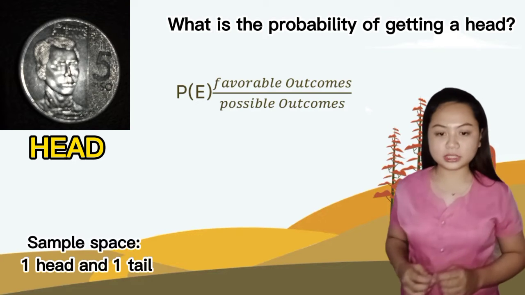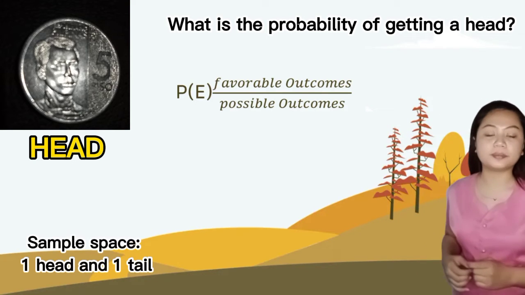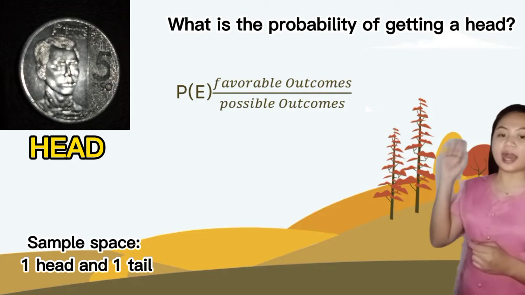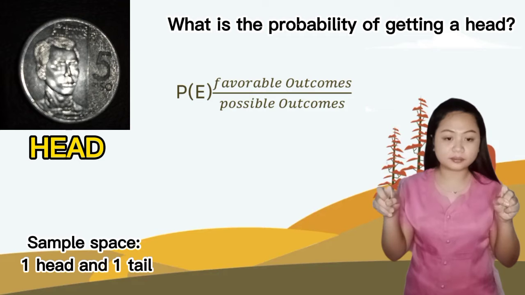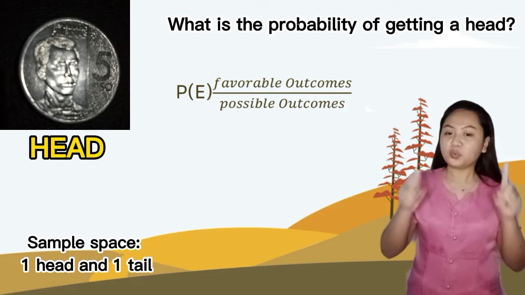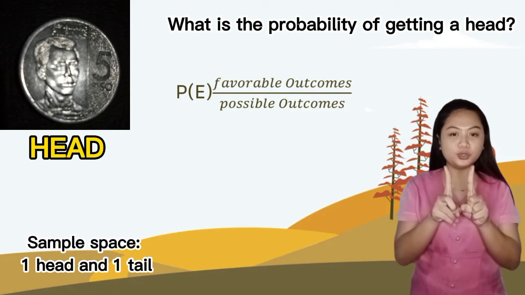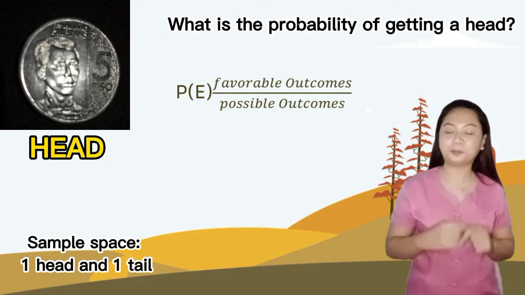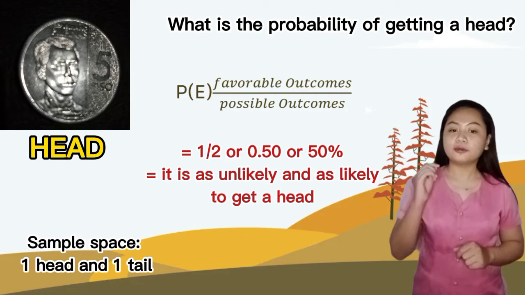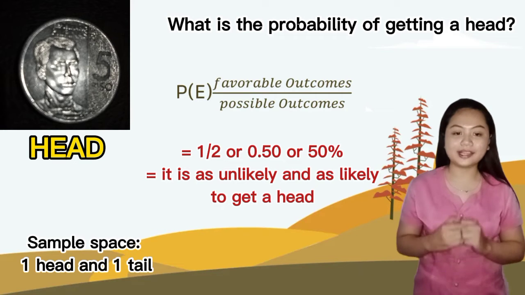For the sample space, or total number of outcomes, we have 1 head and 1 tail. That means we have 2 possible outcomes. Now, in probability fraction form, we got 1/2.